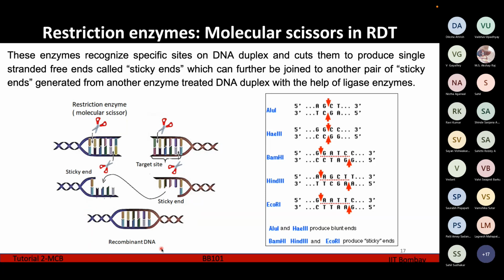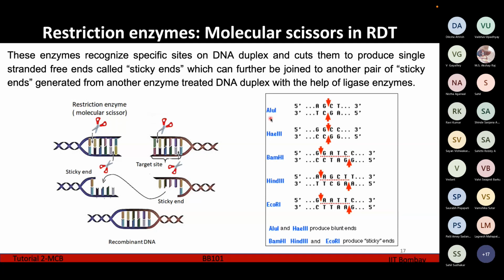This new double helix which you get in this process is called the recombinant DNA. Here you can see that when we use the restriction enzymes, two kinds of ends are created. When we have one half of the DNA hanging like this and one half is gone, this is called the sticky ends. The restriction enzymes HIN3 and EcoR1 make cuts at specific positions like this and generate the overhanging structures like the one given in the figure, and these are called sticky ends. BAM-H1 also generates sticky ends.